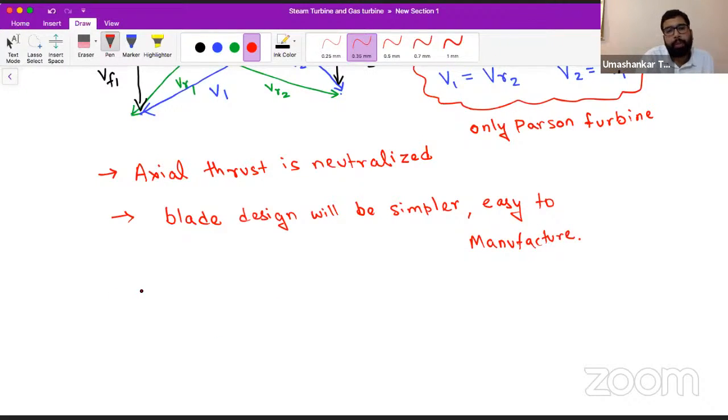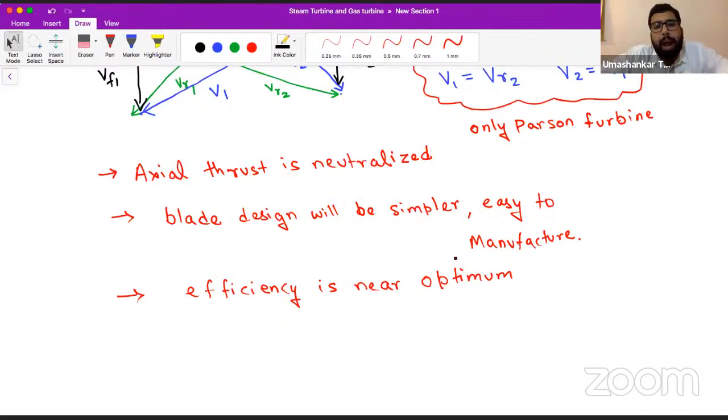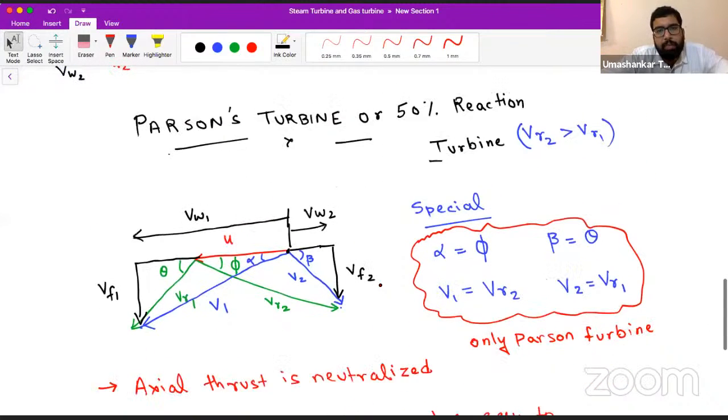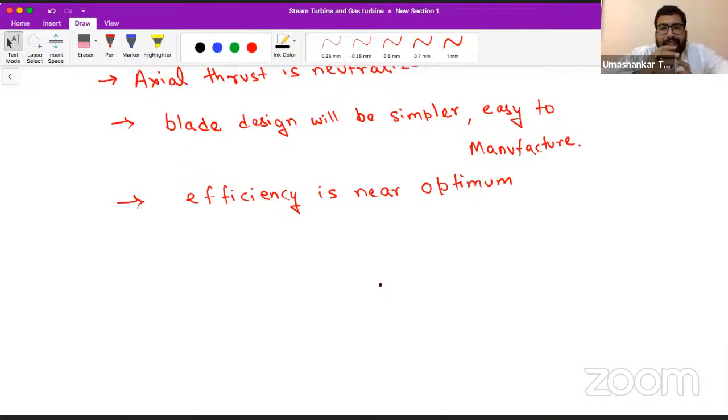And thirdly, the efficiency is better than the other reaction turbines. So we can say efficiency is near optimum. These are the features of the Parsons turbine, and why it is so popular and why it is used in most of the places where a reaction turbine is used. Parsons turbine is a very famous turbine used in many applications, so these are the reasons behind it.